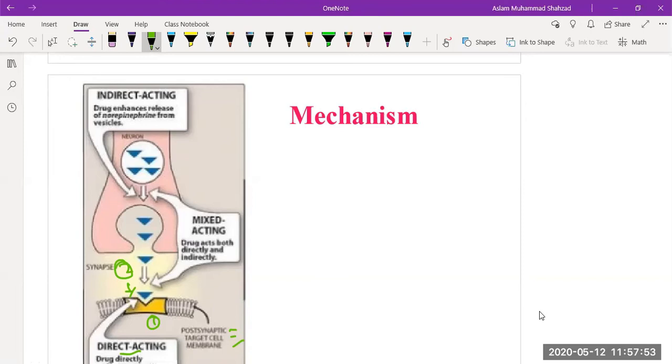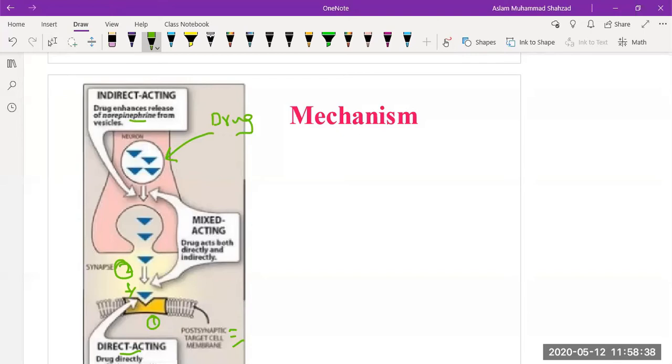Second is the indirect acting action. When we talk about indirect action, we are talking about drugs that enhance the release of norepinephrine. In indirect action, there are some drugs responsible for enhancing the release of norepinephrine, and then it binds with the receptor.